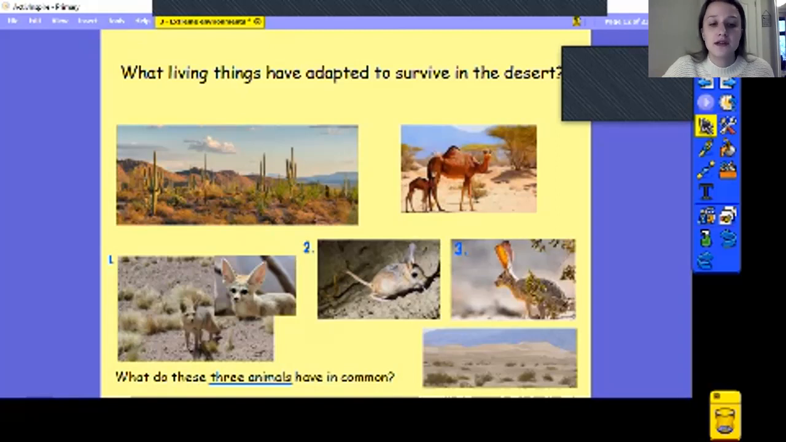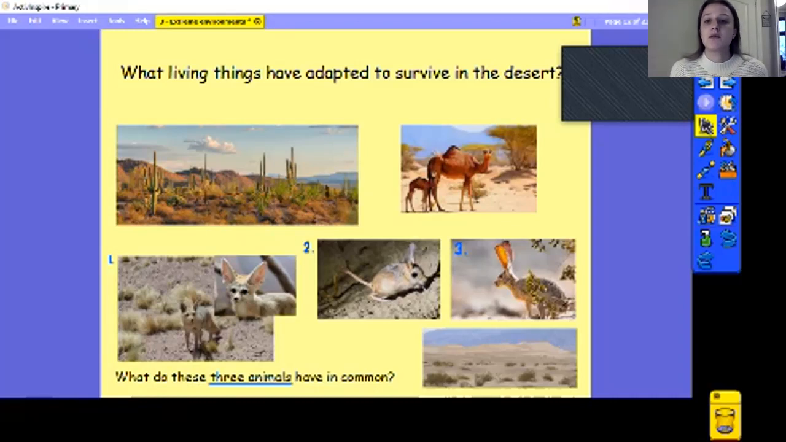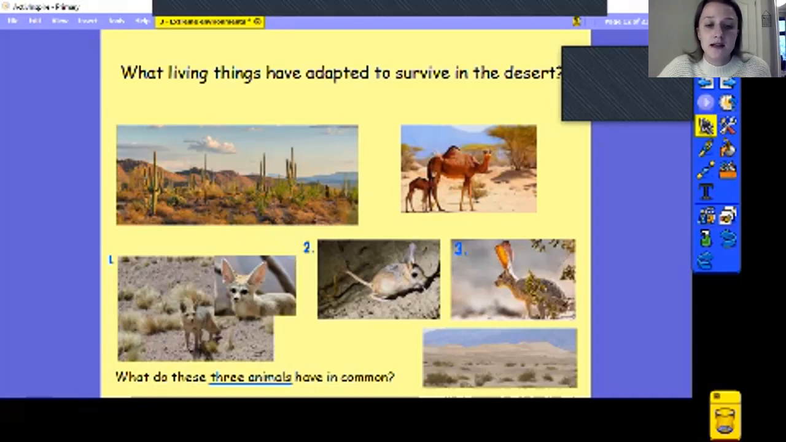And well done if you said that they've all got extra large ears. So I've just told you that a polar bear has small ears because it helps it keep heat in. Why do you think these ones have big ears, the opposite? It's to keep heat out, you're right. So having big ears means that there's a lot of space there for the heat to come out of their bodies. It helps keep them cool.